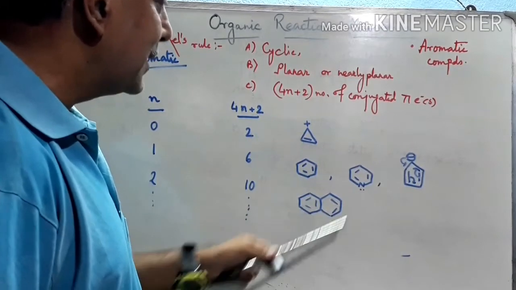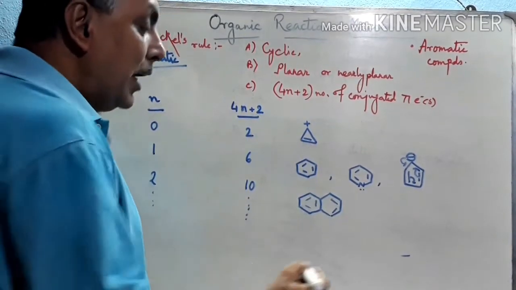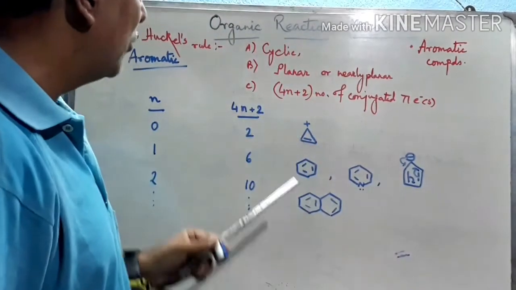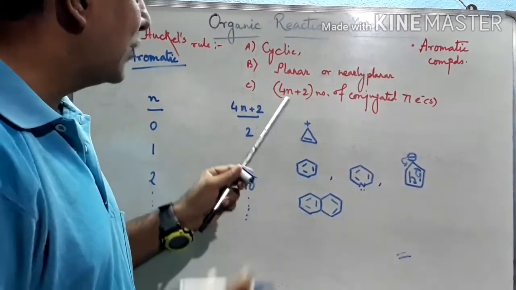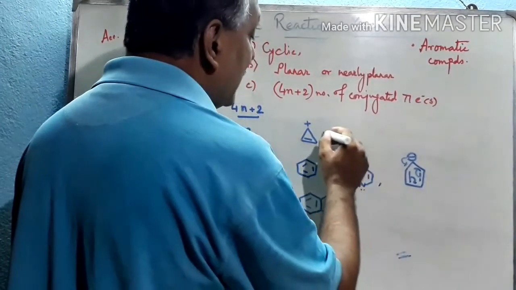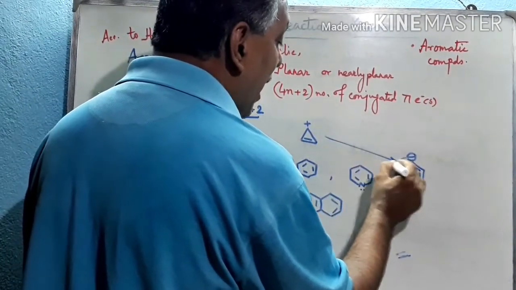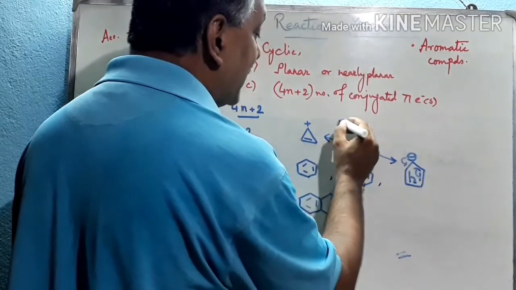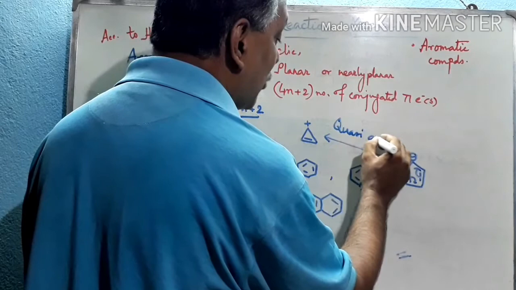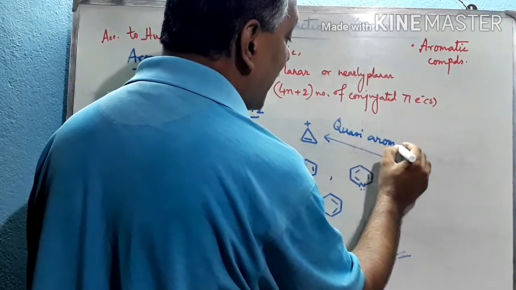This is naphthalene. This is also an aromatic species. So if these three conditions are satisfied, then we can say those species are aromatic in nature. Among these species, these two, which are ionic species but aromatic, are called quasi-aromatic, not the compound but the ions, and hence these are called quasi-aromatic species.